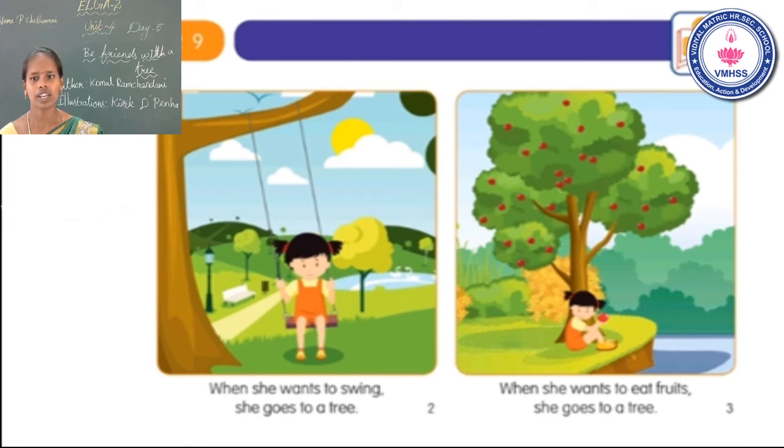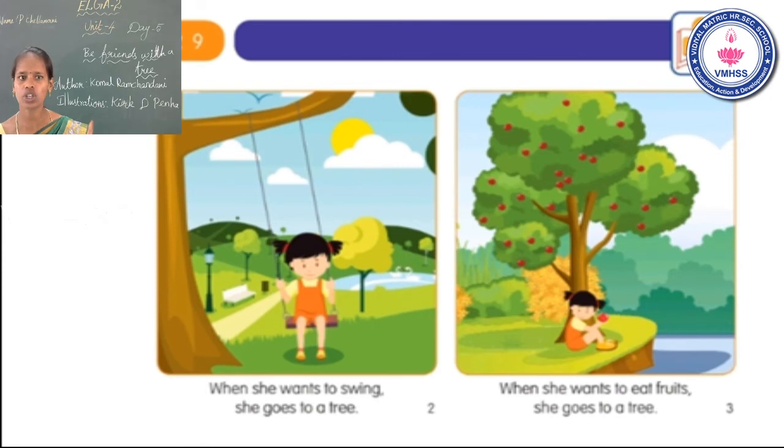T-R-E-E. Okay. She goes to a tree. When she wants to swing, she goes to a tree. Is that clear? Now go to the third page. Okay. See the third page. When she wants to eat fruits. When she wants to eat fruits, she goes to a tree.